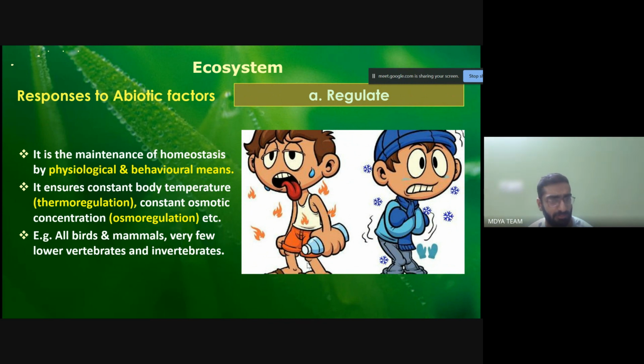It is a maintenance of the physiological and behavioral means through which the process of homeostasis is maintained. And what does it do? It ensures constant body temperature. Constant body temperature means thermoregulation. Thermo means temperature. And constant osmotic concentration, osmoregulation.